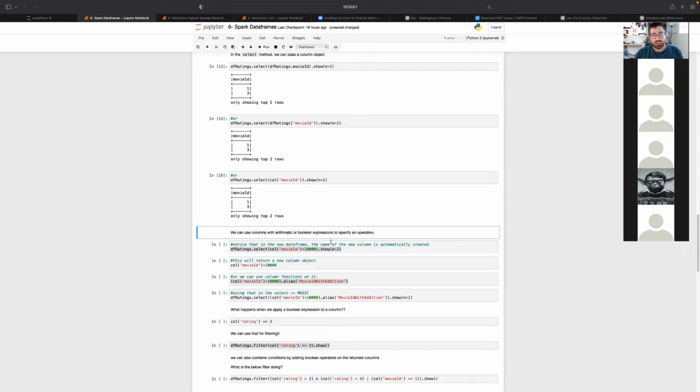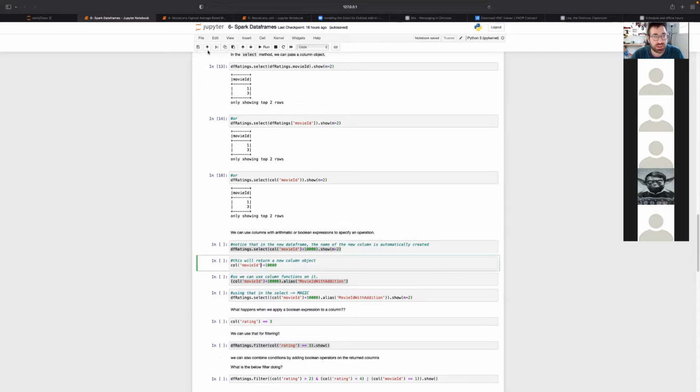Now, what's also interesting is that with columns, you can do expressions on the column. Like you can do arithmetic operations, you can do Boolean operations on the column itself, and it will only be processed once it gets added to a select function, for example, or a function that is taking a column as a parameter.